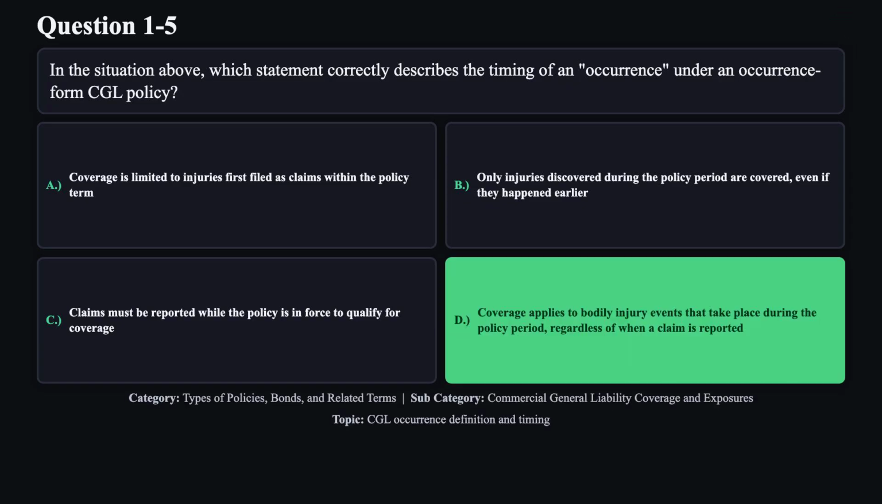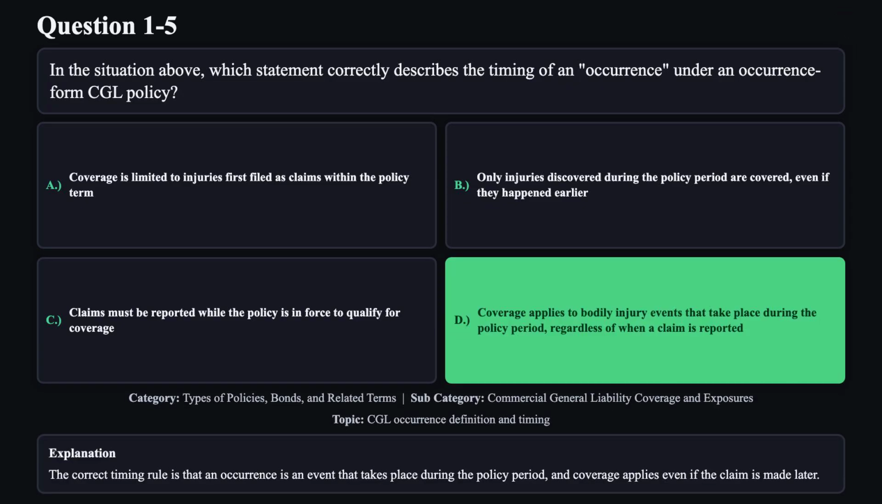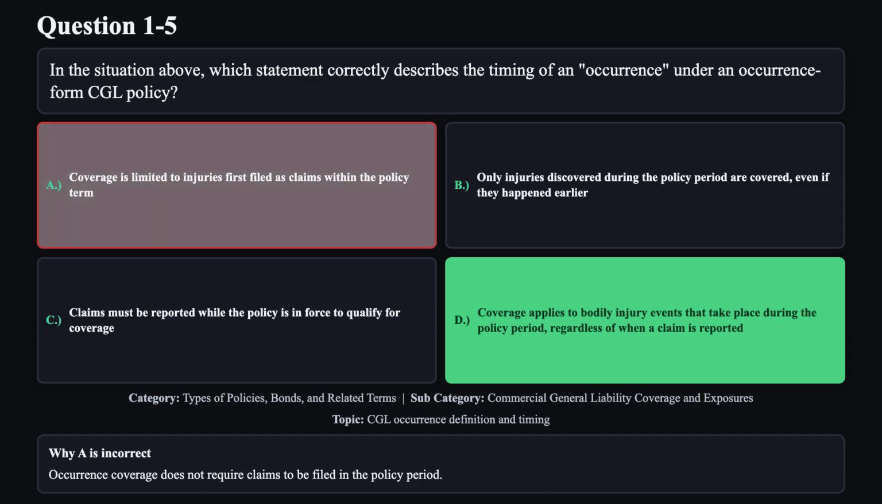The correct answer is D. The correct timing rule is that an occurrence is an event that takes place during the policy period, and coverage applies even if the claim is made later. Reason A is not correct. Occurrence coverage does not require claims to be filed in the policy period.